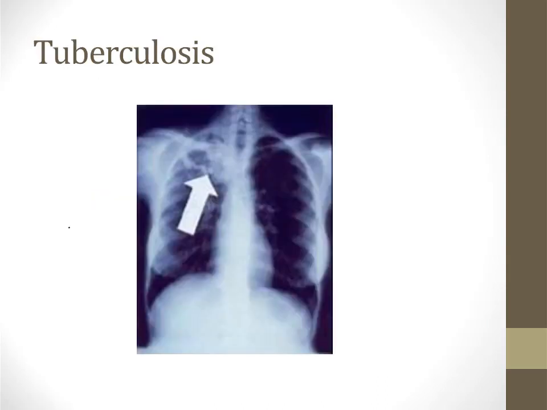And a very high-yield clinical correlation of the change in VQ ratio through the lungs is tuberculosis. Tuberculosis has an affinity for highly oxygenated portions of the body, and it likes to infect the upper lobes of the lungs because that is where the VQ ratio is highest and the most oxygen is available.